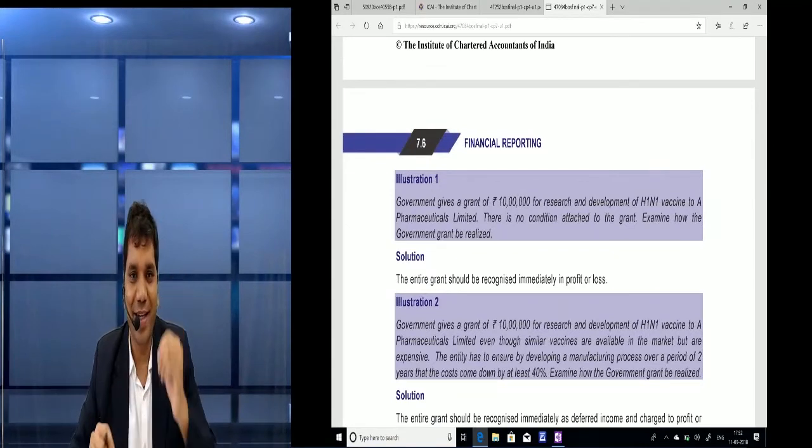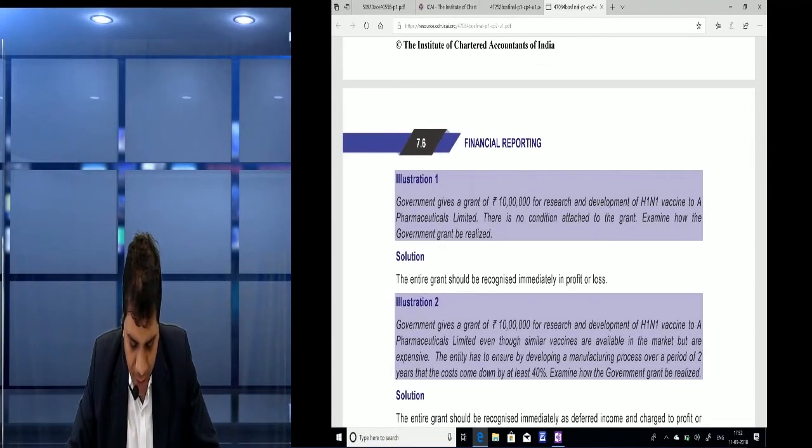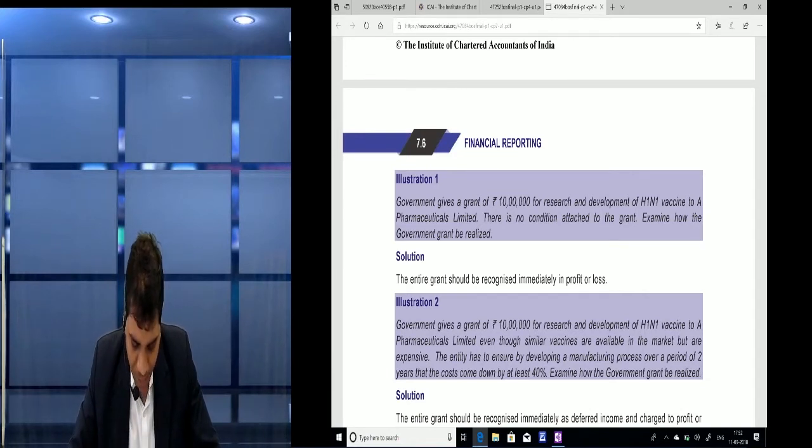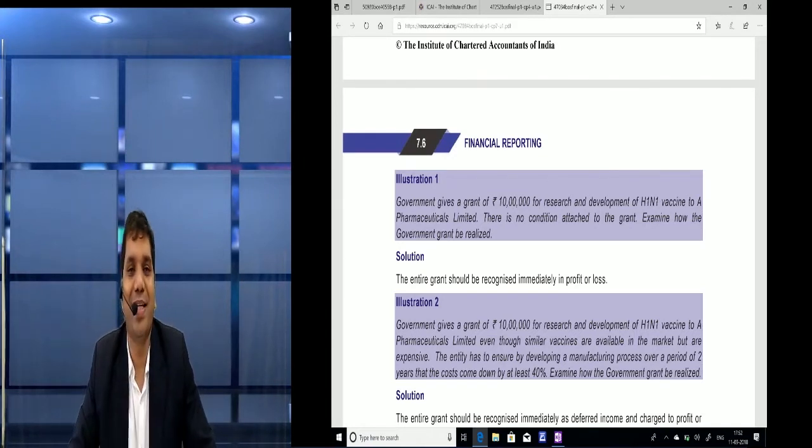First illustration, I read. Government gives a grant of 10 lakh for research and development of H1N1 vaccine to A Pharmaceutical Limited. There is no condition attached to the grant. Examine how the government grant should be recognized.